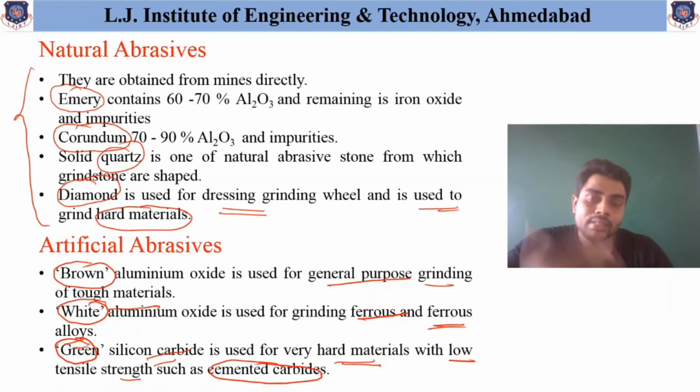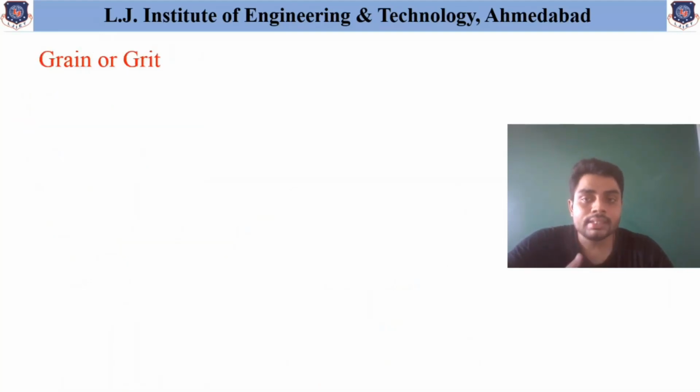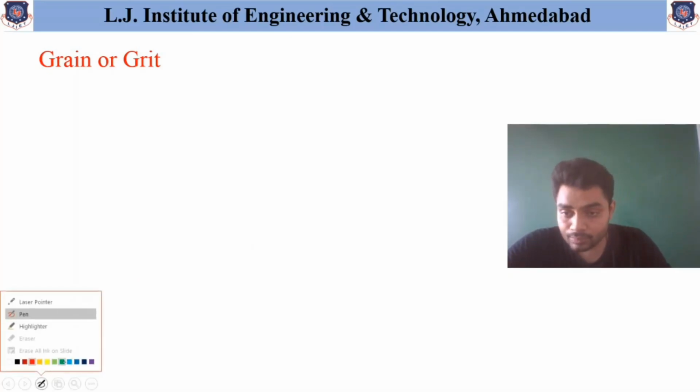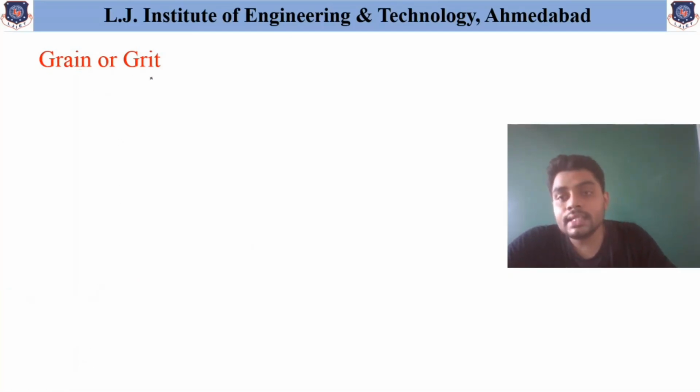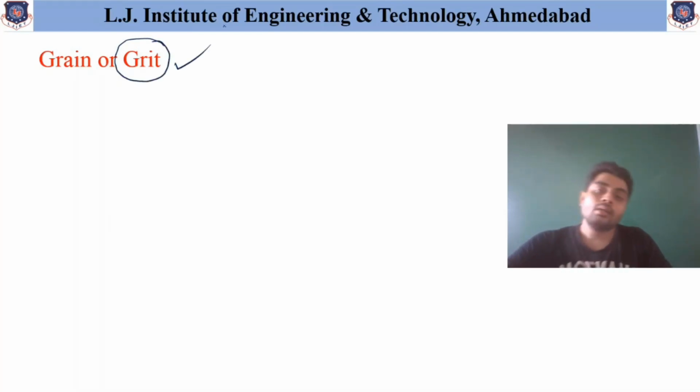Now let us start with our next topic, the grain or grit. Please keep this word in mind. Many times this is known as the grain, which is the most widely used word, but sometimes it is called the grit.